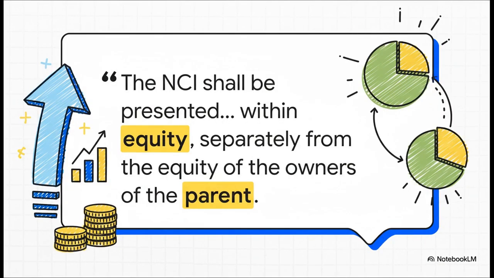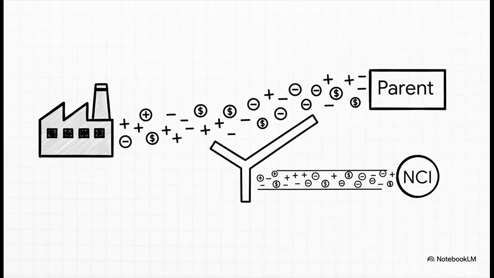And this isn't just good practice, it's a rule. IFRS 10 says it flat out. The NCI shall be presented within equity, separately from the equity of the owners of the parent. So there's no ambiguity, it's not a liability, it's not some weird mezzanine item, it's equity, through and through, representing that ownership stake.